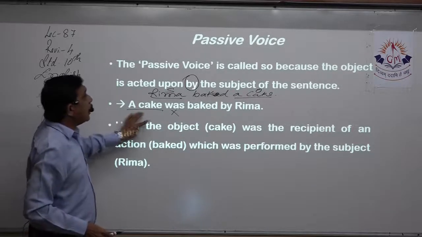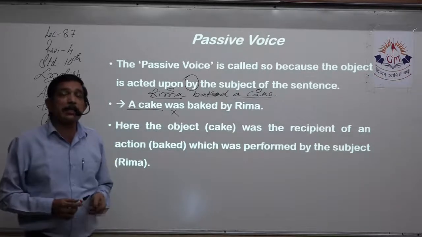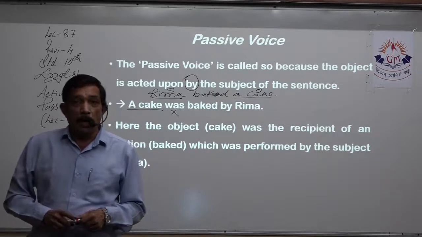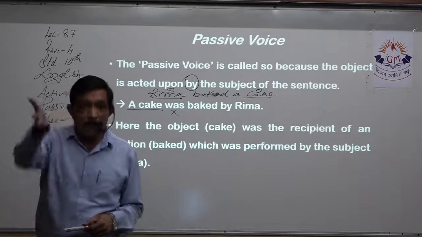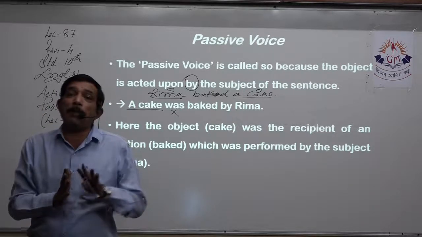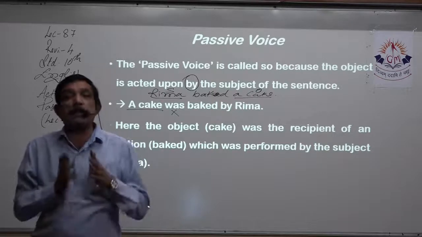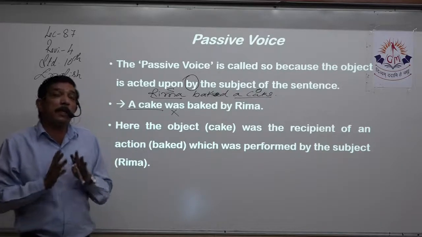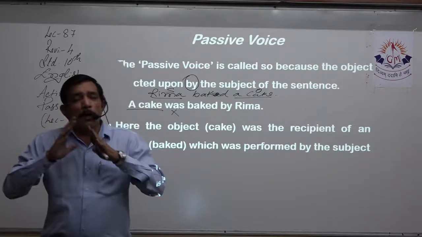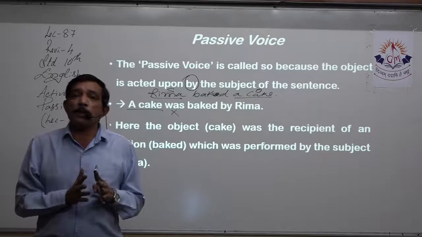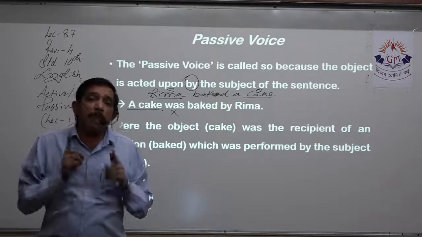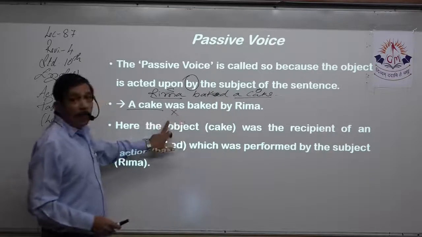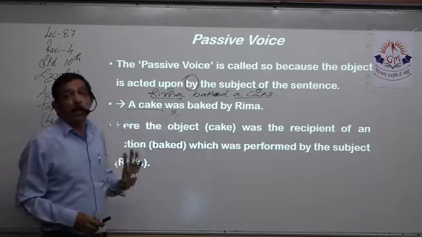So a cake. Now what happens if I don't make this change of writing the helping verb? Read the sentence. A cake baked by Rima. The sentence looks incomplete. A cake baked by Rima. What? Thrown on someone? So the sentence remains incomplete. The meaning of the sentence, the outcome of the sentence is not complete. In order to make the meaning of the sentence complete, and the very first rule of transformation of sentences, we do not change the meaning of the sentence. To keep the meaning intact, we use the helping verb wherever a helping verb is not there.